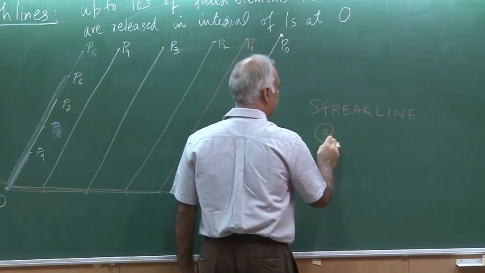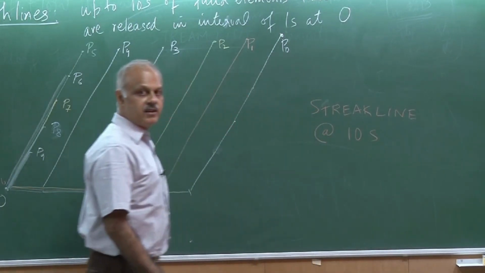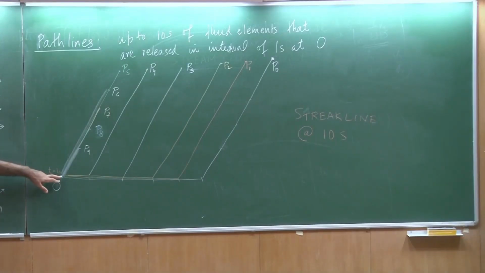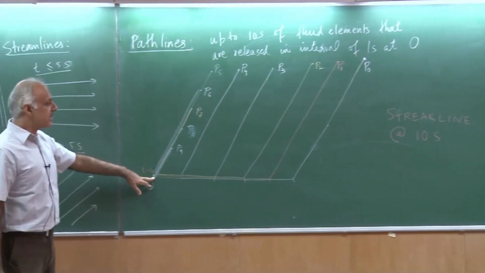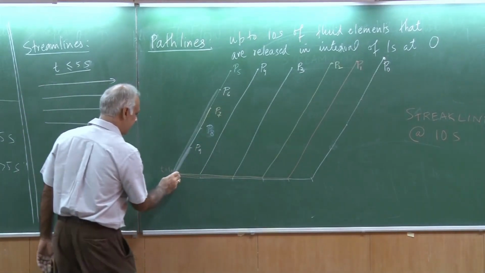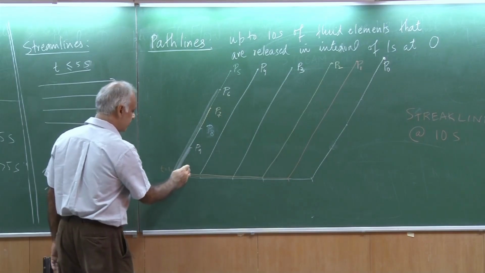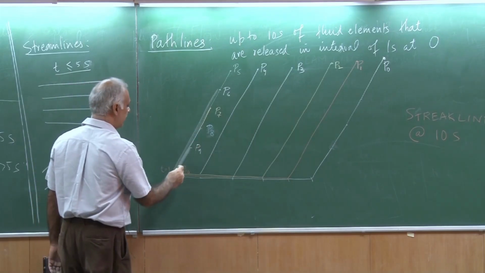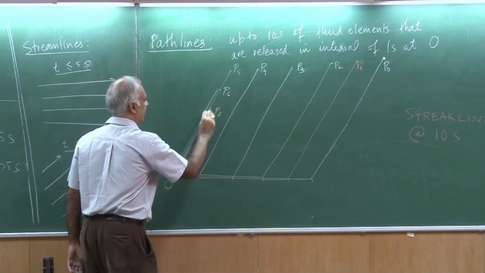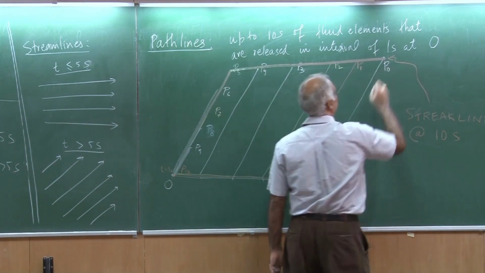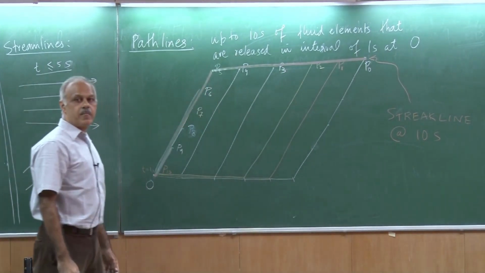So suppose I want the streak line at 10 seconds. So I want to get a locus of all those points which started from a certain point O, and they are located somewhere at t equal to 10 seconds. And of course I know that there is a point located right here. So this has just been released at 10 seconds, then this is the point, this is the point. So if I had to draw the streak line, okay, this is the streak line. So this is the streak line at 10 seconds.